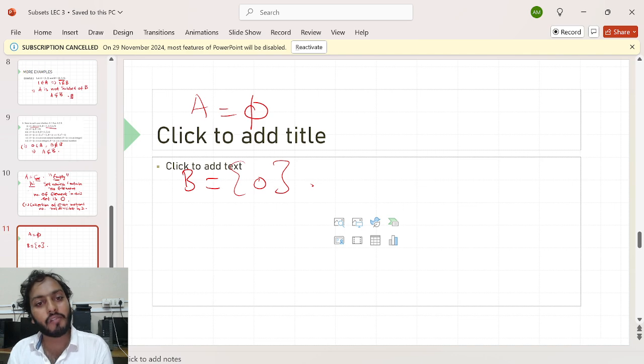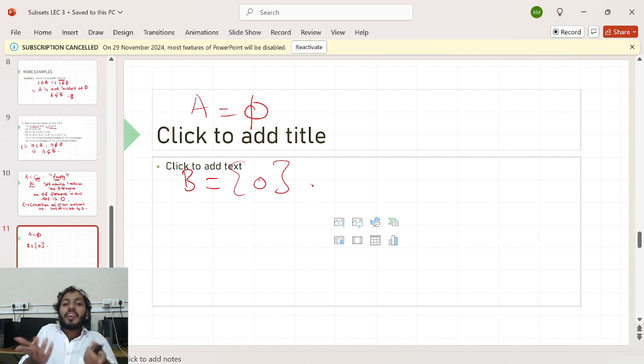Is there any element in the first set? No, this is a completely empty set. You cannot pick up anything from there. So if there is nothing there, can I say a very confusing statement? If there is no element there, then can I say I can pick up anything from that set and it will automatically be in my set B?